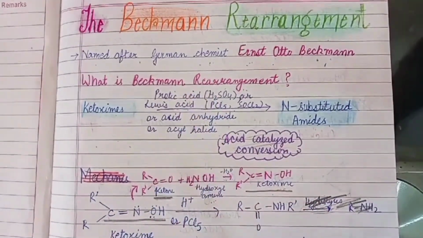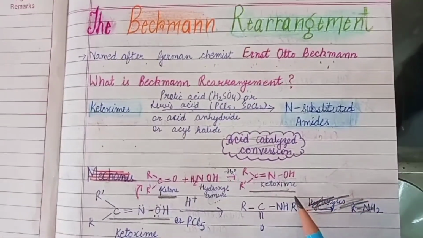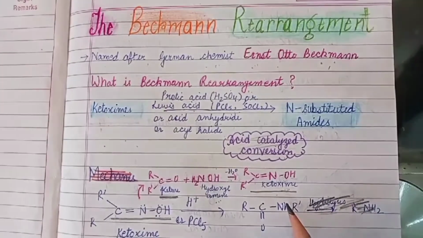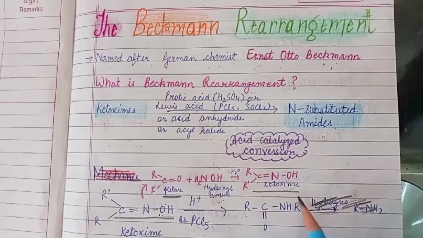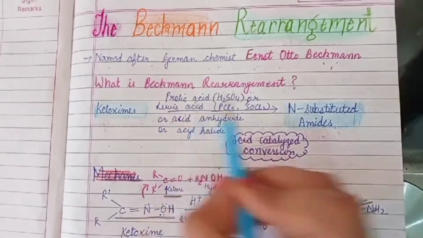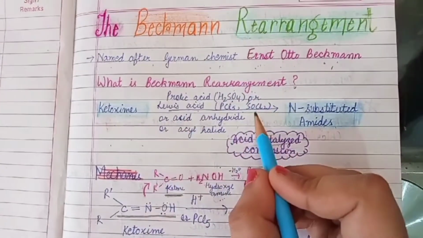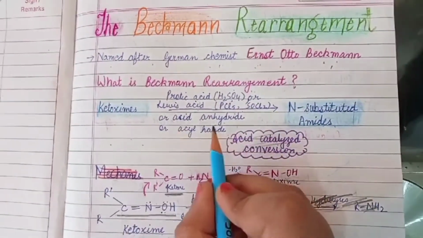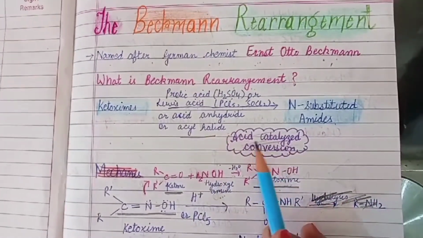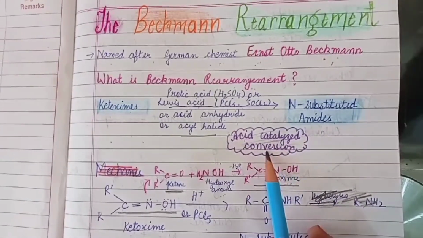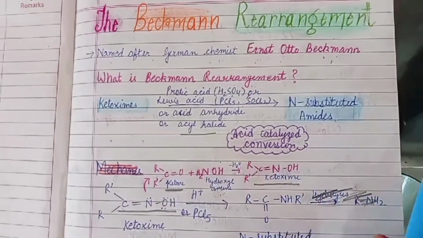It is just a conversion of ketoximes into substituted amides in the presence of a catalyst. Now, what is a catalyst? A catalyst is a substance which speeds up the rate of reaction without itself being consumed. The catalyst can be a protic acid like sulfuric acid, phosphoric acid, HCl. It can be a Lewis acid like thionyl chloride, PCl5, or acid anhydride or acyl halide. The Beckmann rearrangement is an acid catalyzed conversion. That is, the reaction is catalyzed in the presence of acid or H positive.